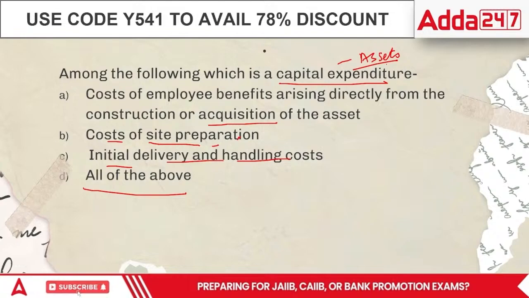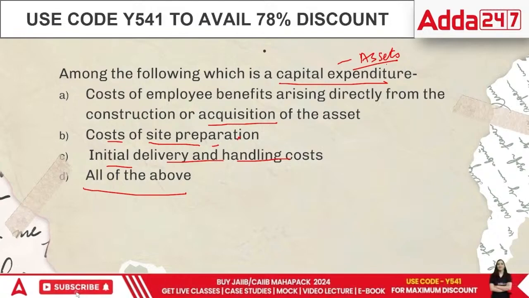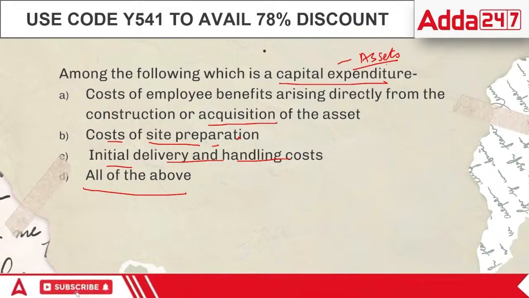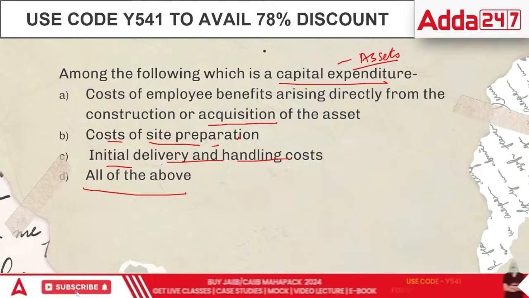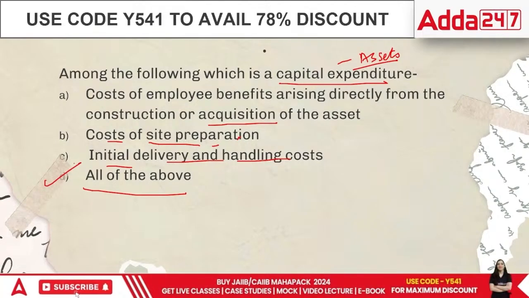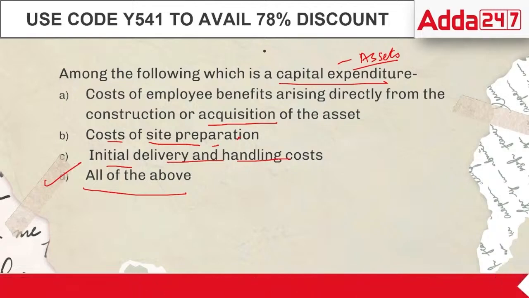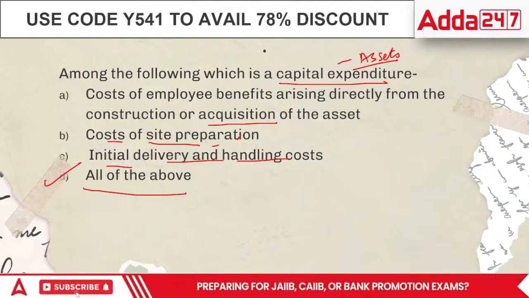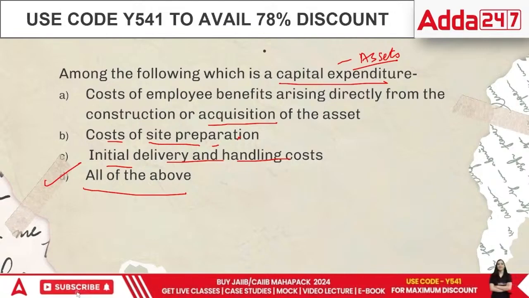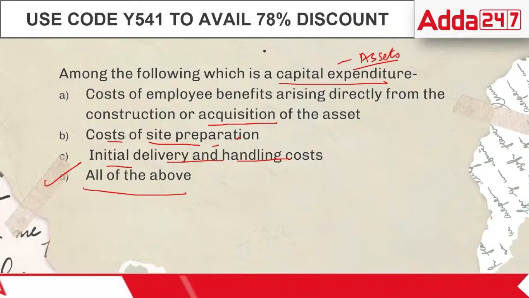Now the next point is all of the above. Since everything satisfies the criteria, when we are recording it in the books of accounts, we should record all of the above, because everything is capital expenditure. Capital expenditure is the expenditure we are making in order to make things ready for use overall for the business.